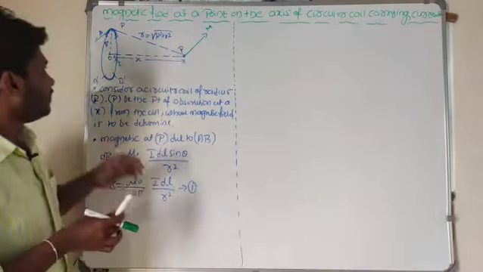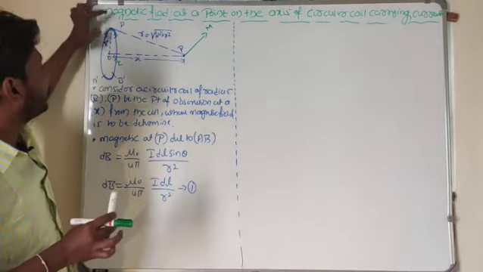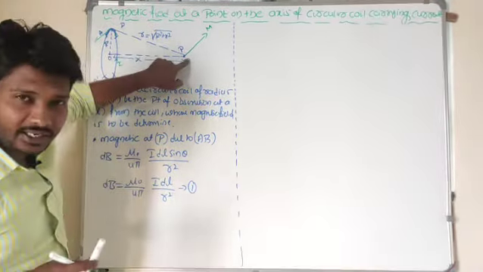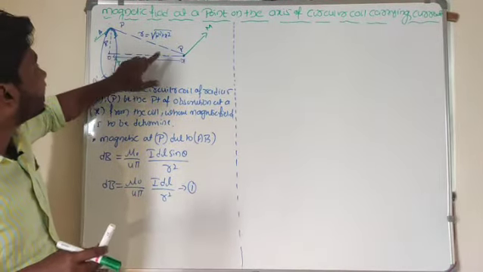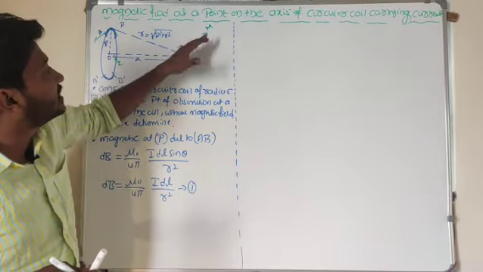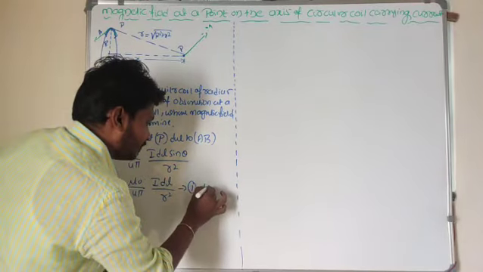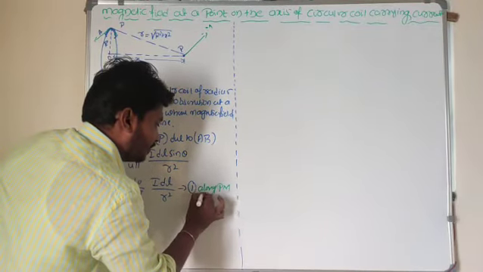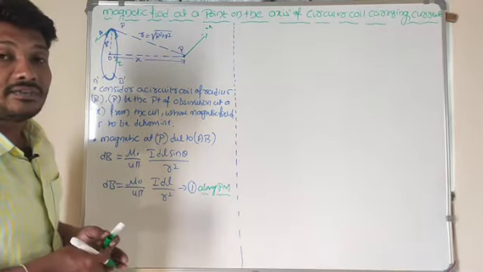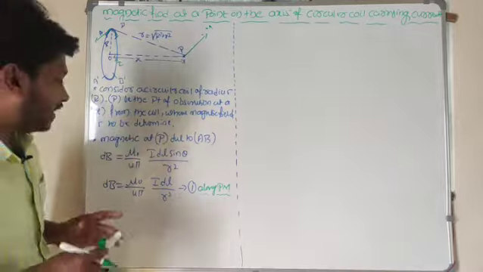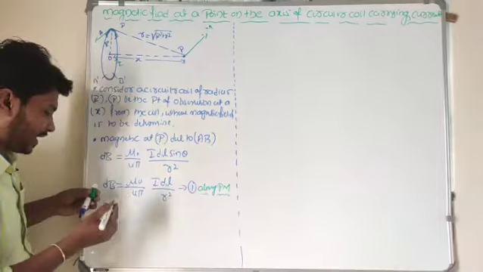Look at here. In this small length element, if a certain amount of current is flowing, there will be a certain magnetic field, right? Now I can consider what is the direction of this magnetic field? The direction of the magnetic field is along the P to M direction. What is the direction of this magnetic field here? The magnetic field is along the P to M direction. Now we can consider the magnetic field at point P due to length element A dash and B dash.